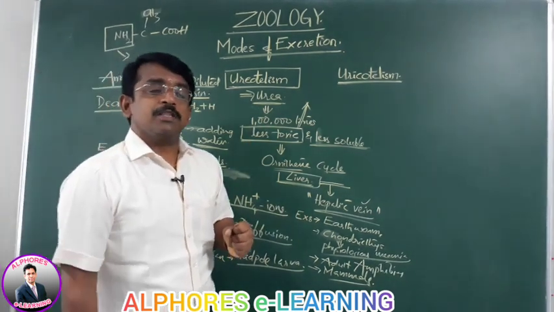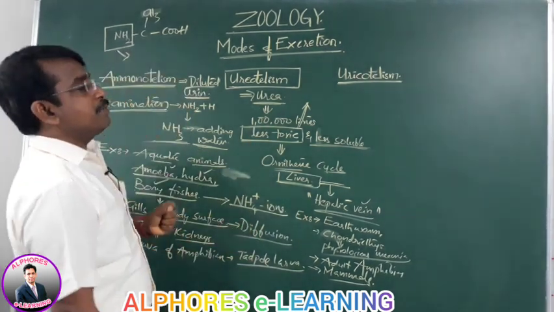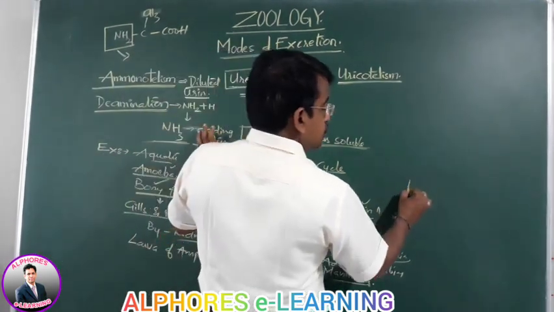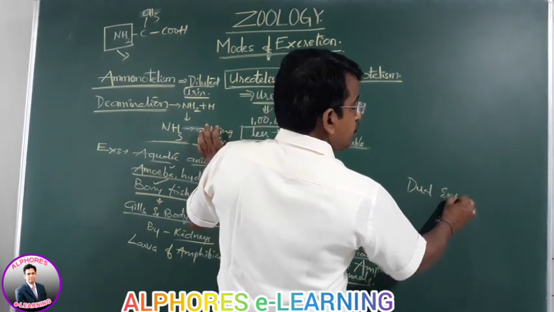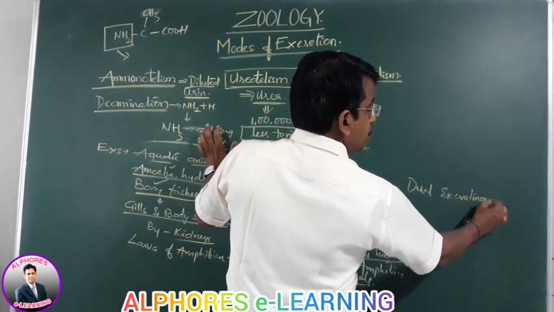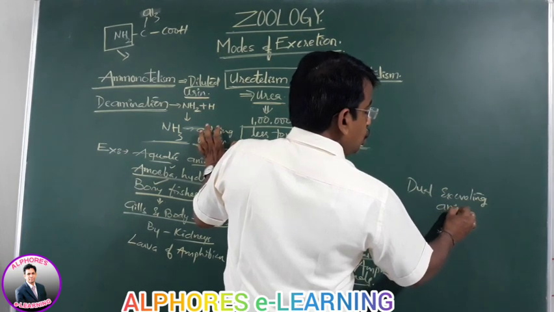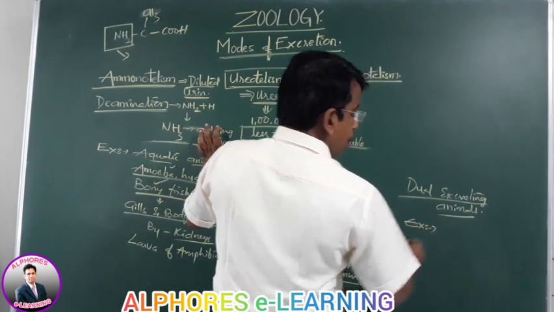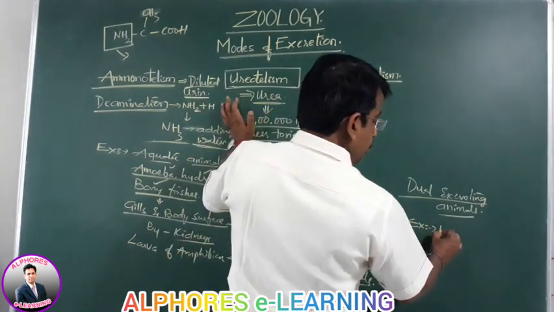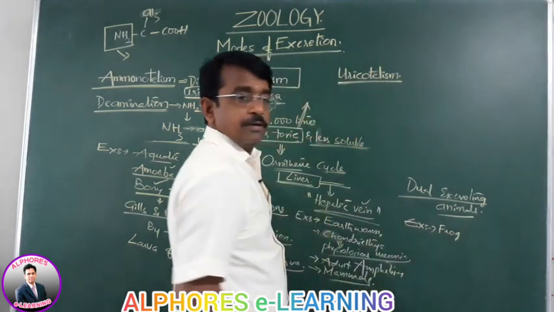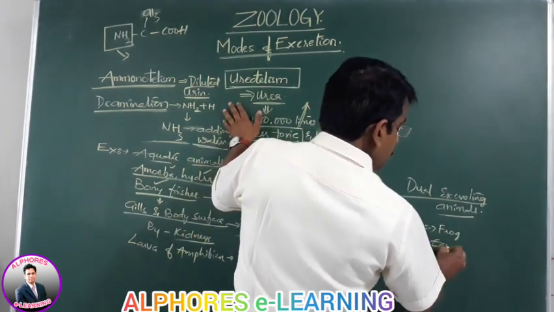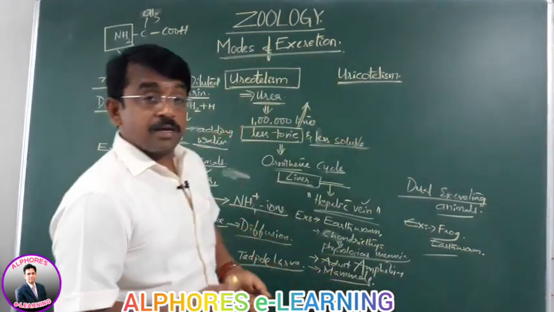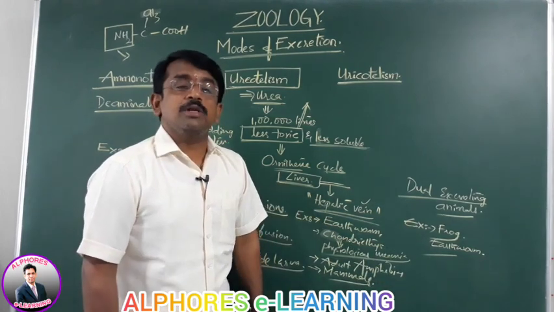One point to remember: there are dual excreting animals also in nature. What do you mean by dual? Two. Let me clear you with examples such as, one, the frog, then the earthworm. These two, and there are many other examples which are dual excreting.